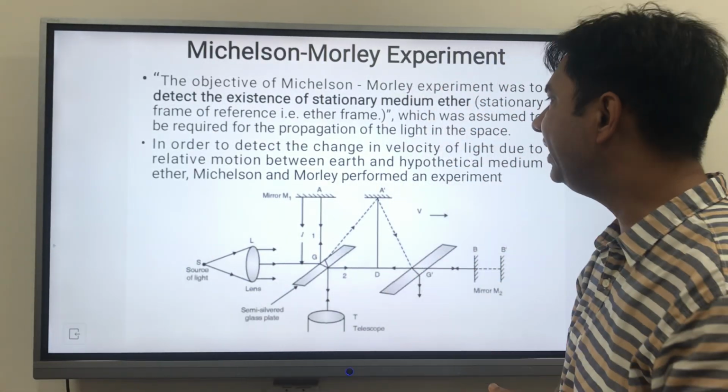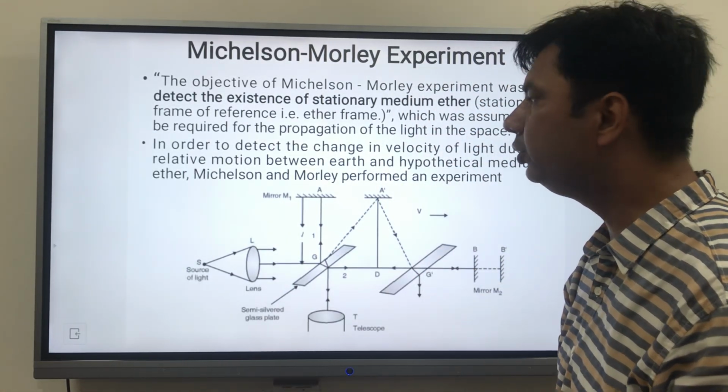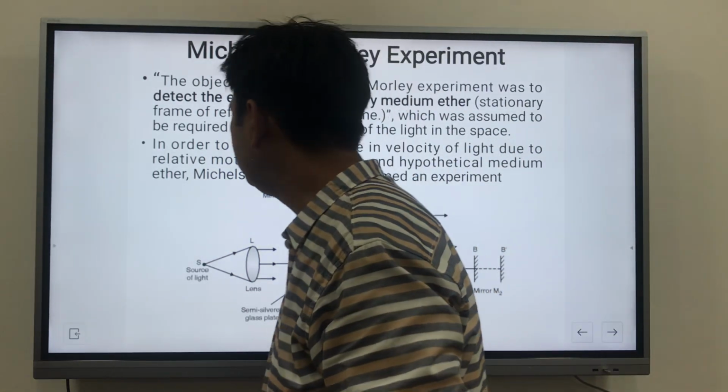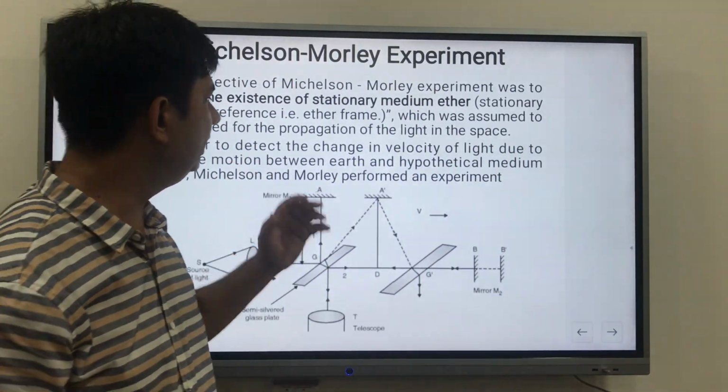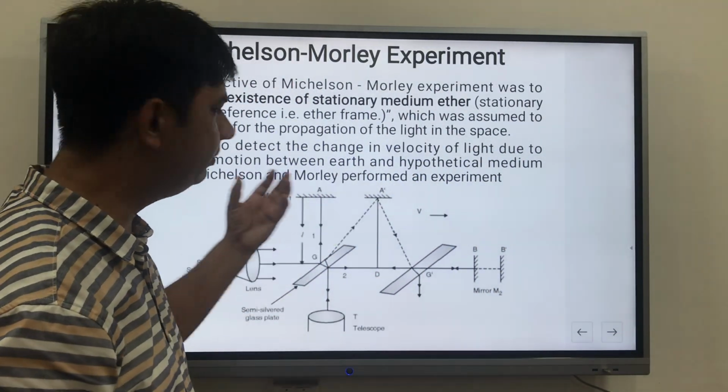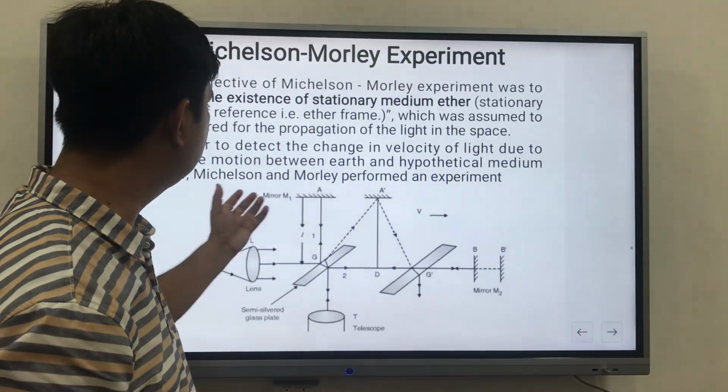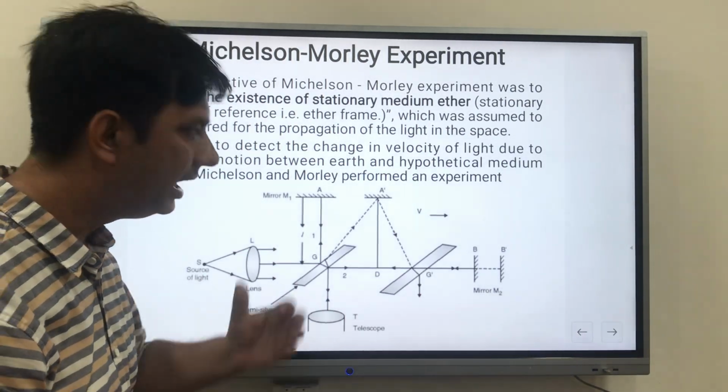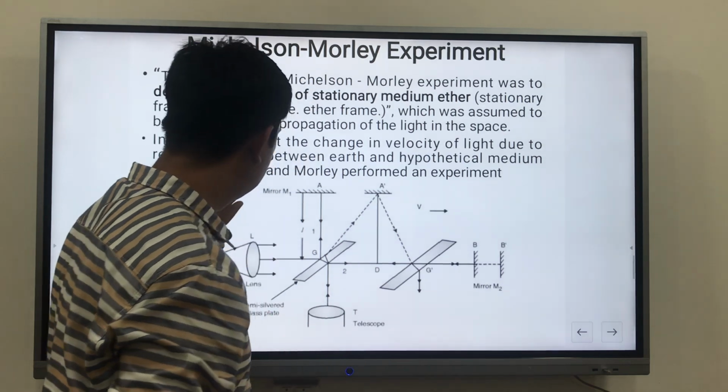Now, in order to detect the change in the velocity of light due to relative motion between Earth and the hypothetical medium, which I call ether, Michelson and Morley performed an experiment. And what is that experiment?